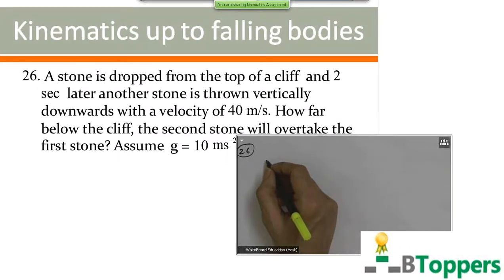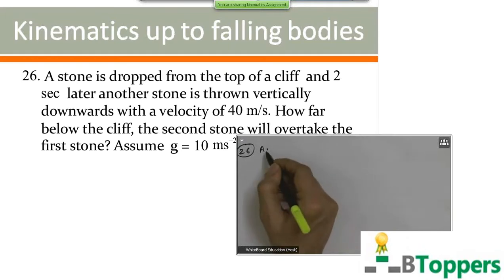See question number 26. A stone is dropped from the top of a cliff, and 2 seconds later another stone is thrown vertically downwards with a velocity of 40 meters per second. How far below the cliff will the second stone overtake the first stone? Assume g equal to 10 meters per second square.